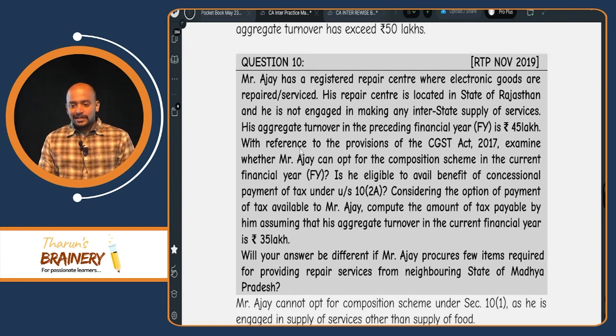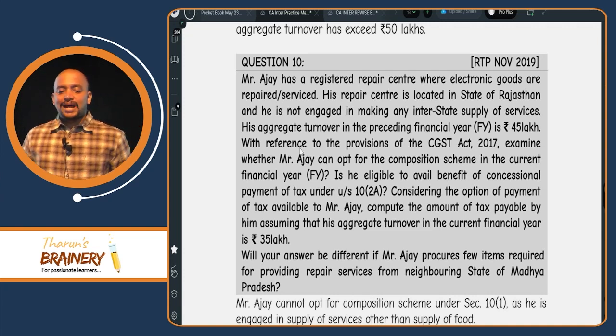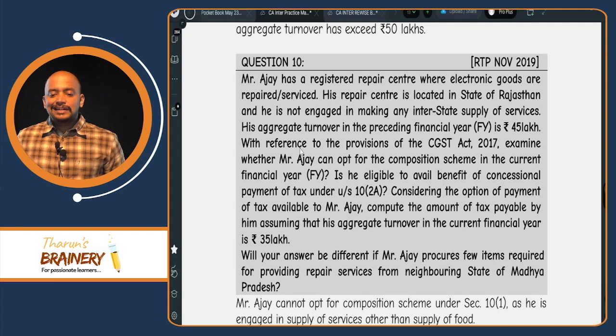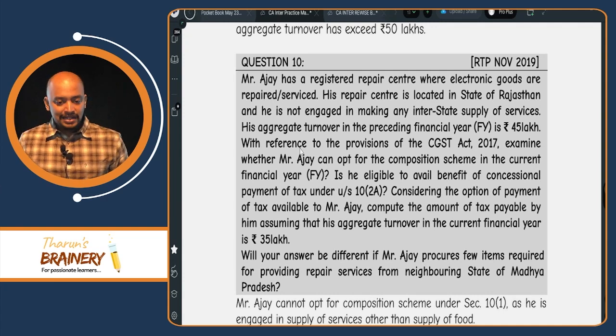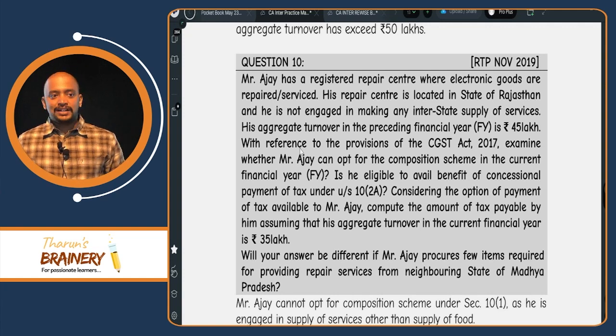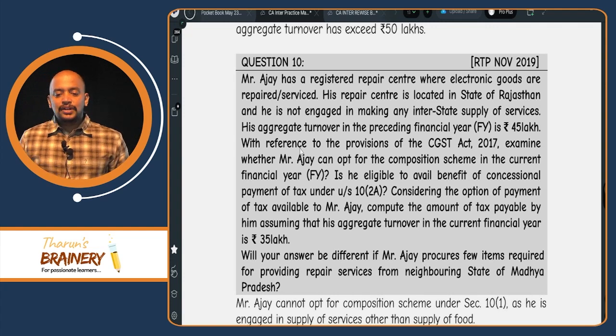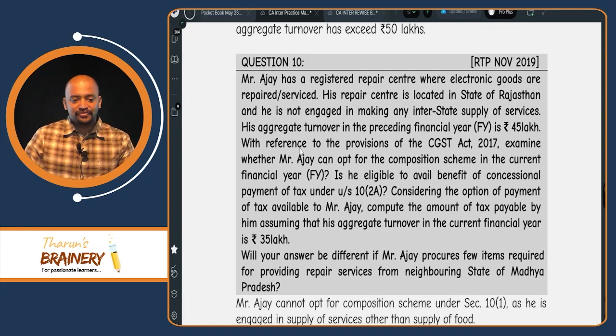Then question number 10. Mr. Ajay has registered a repair center where electronic goods are repaired or serviced. His repair center is located in the state of Rajasthan and he is not engaged in making any interstate supply of services. So, service provider means which composition scheme? 10(2)(a). His aggregate turnover in the preceding financial year is 45 lakhs.